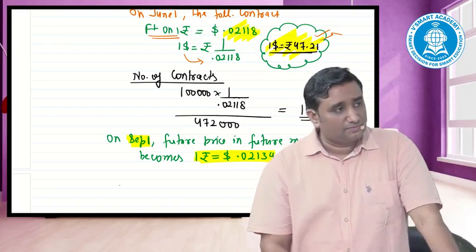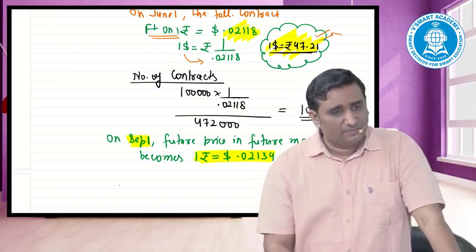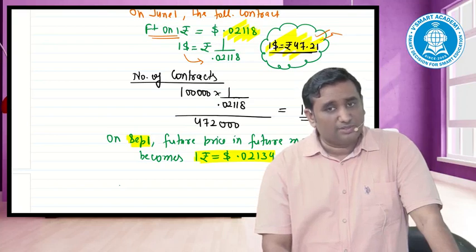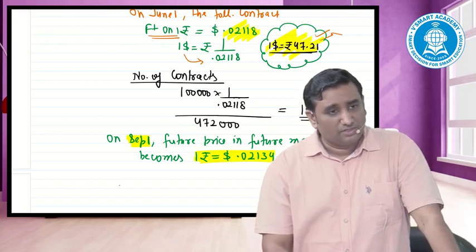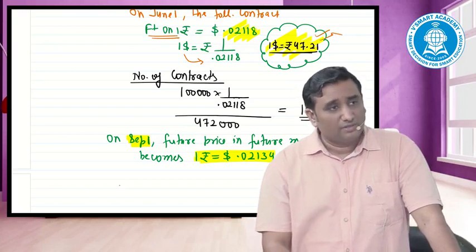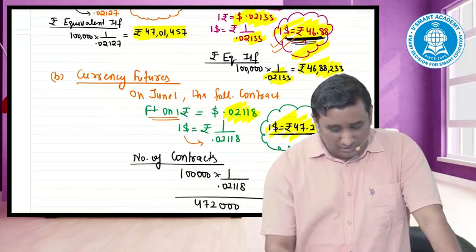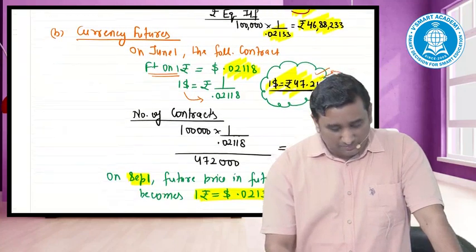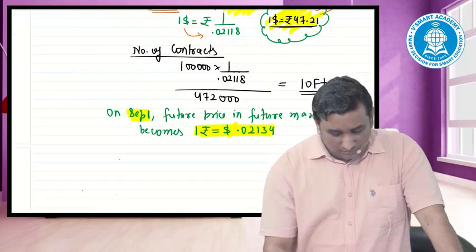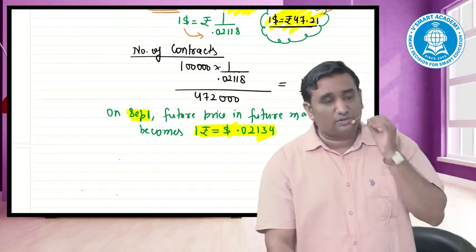Profit or a loss? What rate did you enter? You purchased one share at 0.02118. The share price has become what? 0.02134. Do not get emotional about the rupee. Leave the rupee. One share you said you'll buy at what rate? 0.02118. The price of that share has become what? 0.02134. Gain or loss?